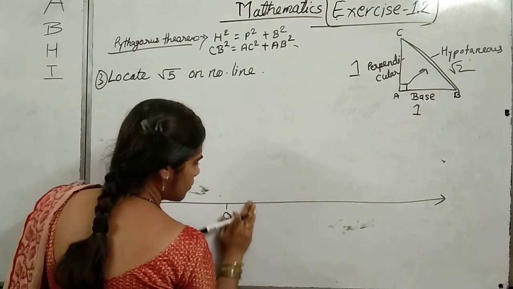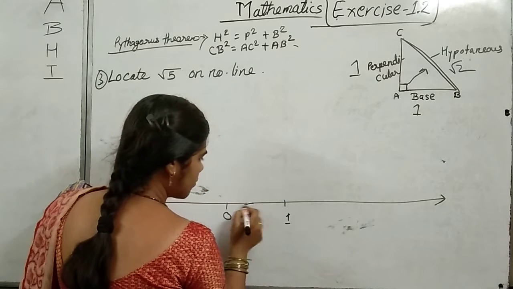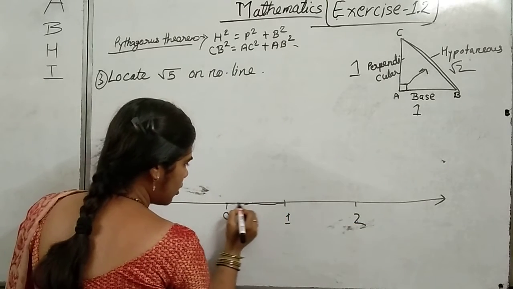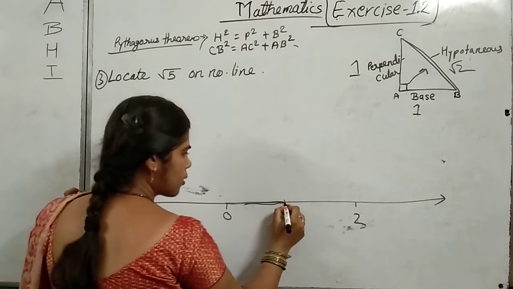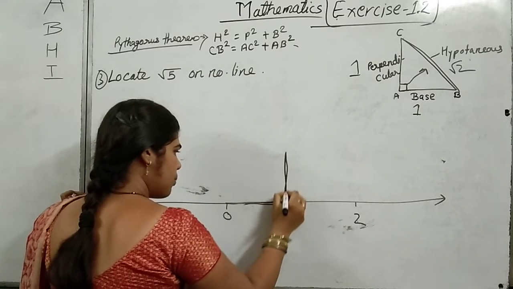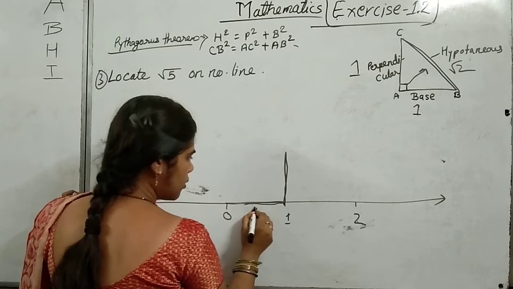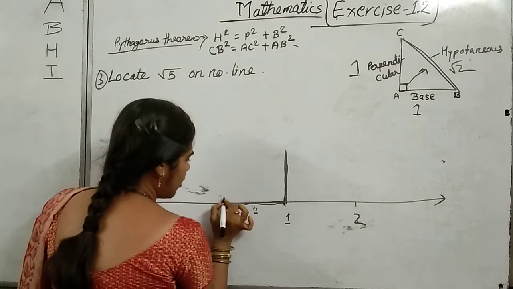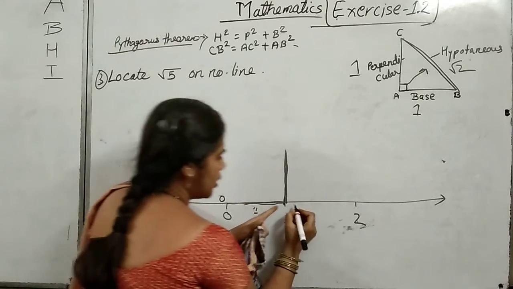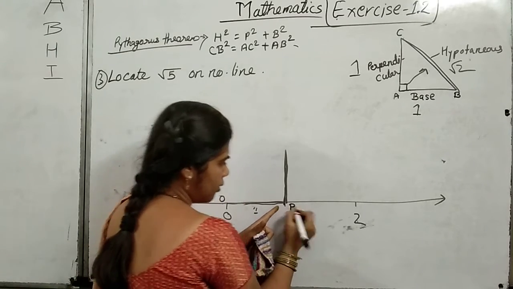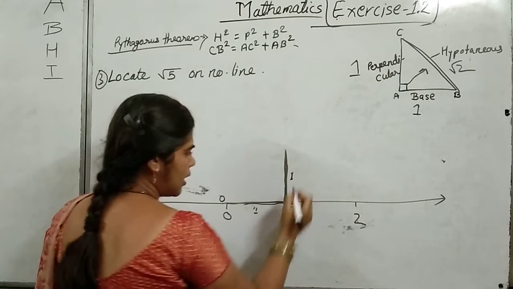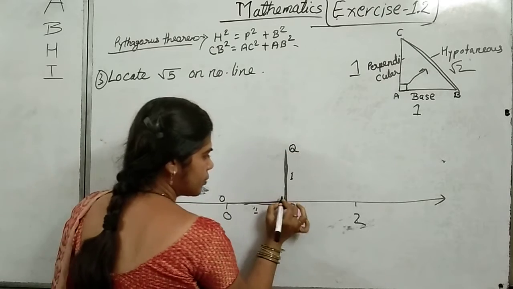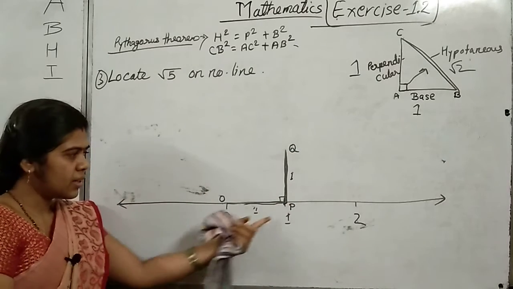Zero, 1 and 2. So in the same manner, if we draw here a perpendicular from point 1, this is the perpendicular here, 1, also we will draw. Let us name it. Here I am naming it as O, here P, and let us draw a perpendicular at point P, PQ. That is perpendicular means 90-degree angle.